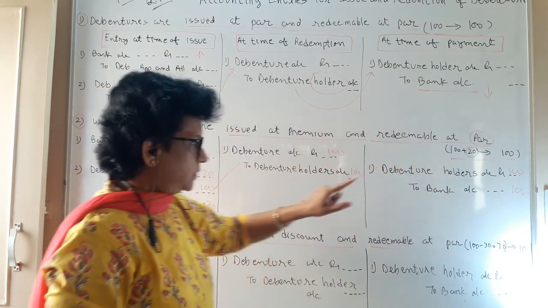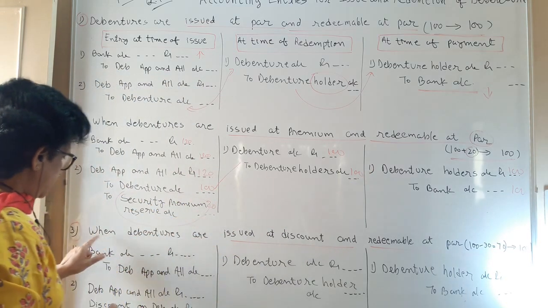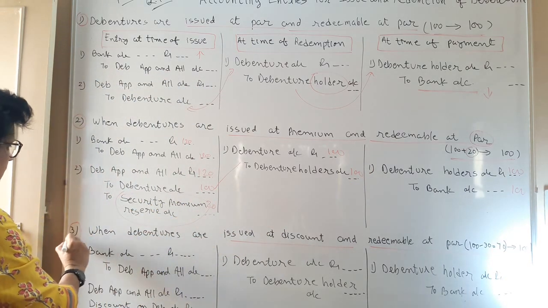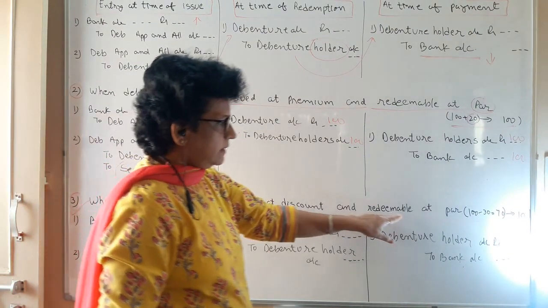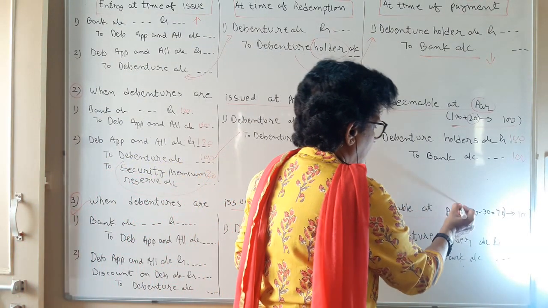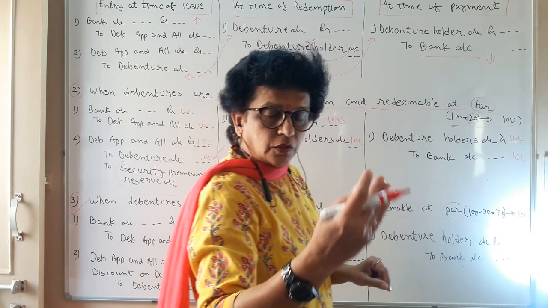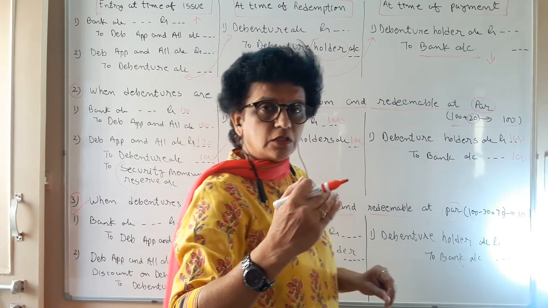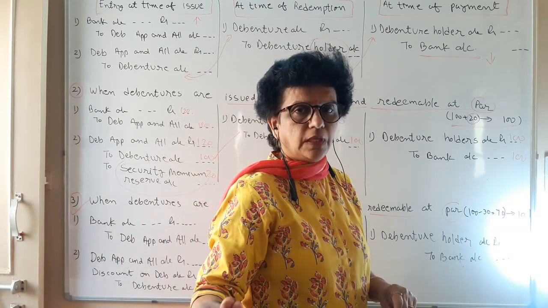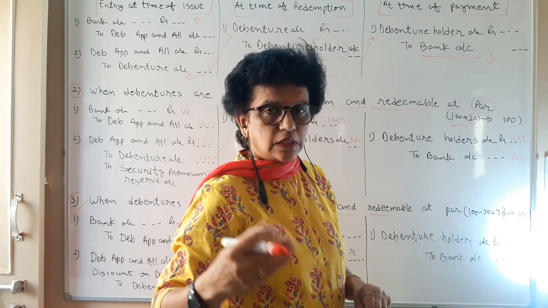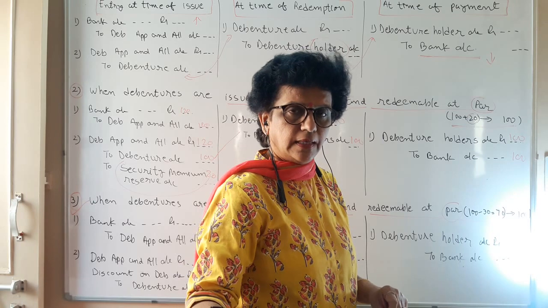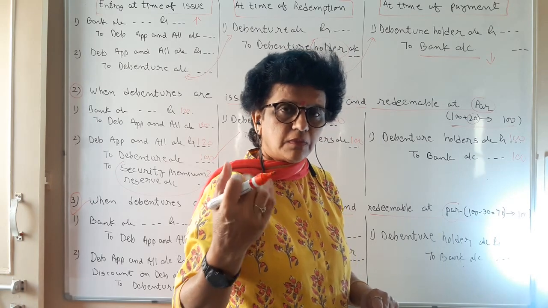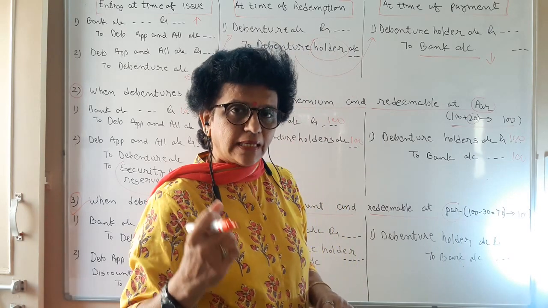This is the second situation. Now the third situation, when the debentures are issued at discount and redeemable at par. It means that you need 100, but because market conditions are not favorable, or your reputation is not that good, or people are not ready to give you 100, you need to give them some incentive. You need to attract them.